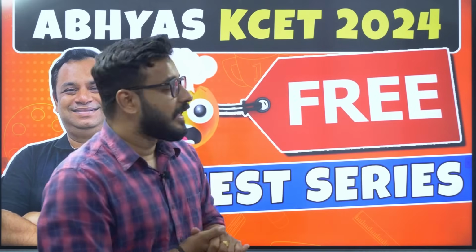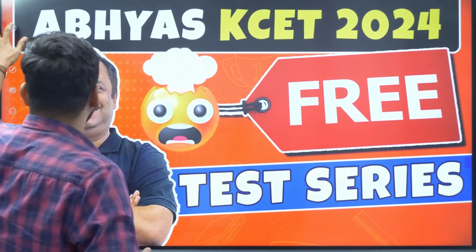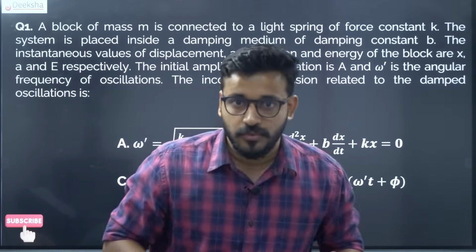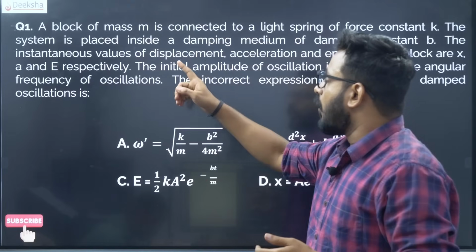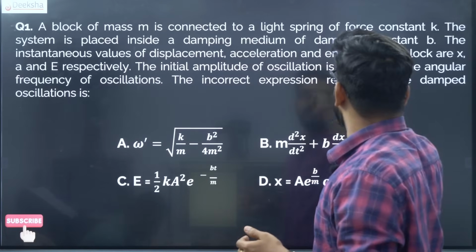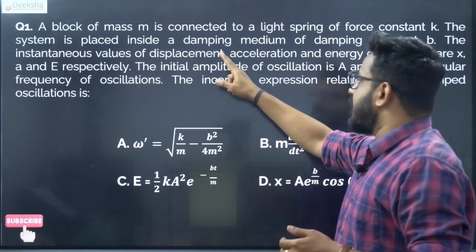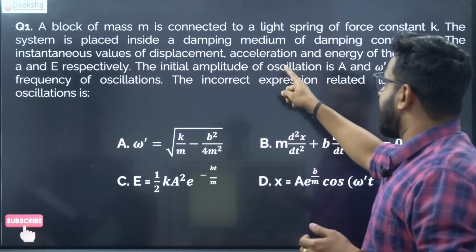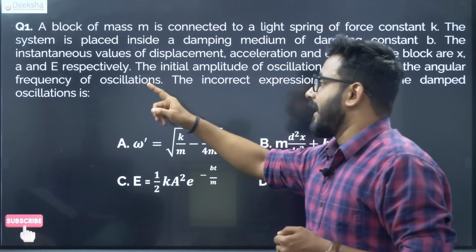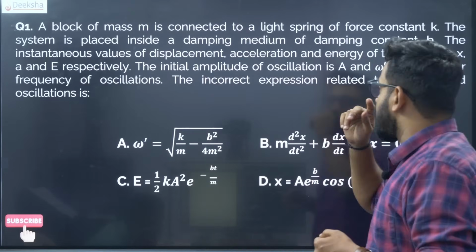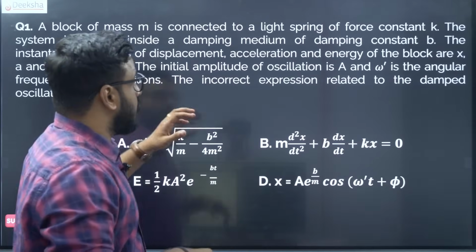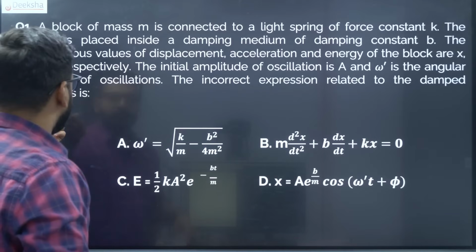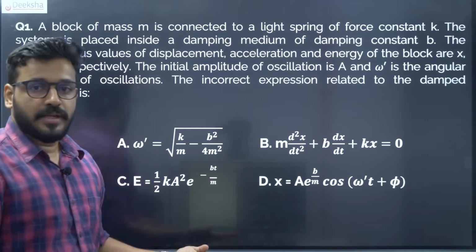Let us quickly begin with the questions one by one. The first question from the previous CET question paper is on damped oscillation. Let me read out the question very quickly. A block of mass m is connected to a light spring of force constant k. The system is placed inside a damping medium of damping constant b. The instantaneous values of displacement, acceleration and energy of the block are x, a and E respectively. The initial amplitude of oscillation is A, and omega dash is the angular frequency of the oscillation. The incorrect expression related to the oscillation is, and these are the options you can see on the screen.